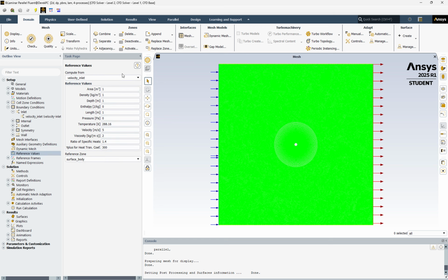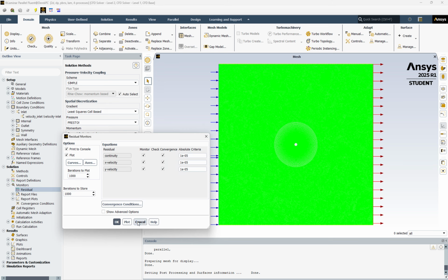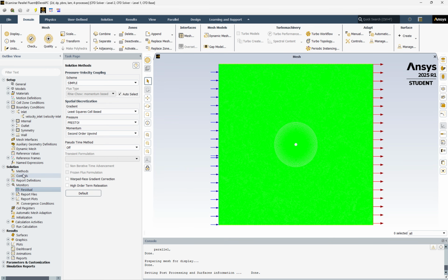Go to reference values, refresh this. So yep, everything's still 1. Velocity is 10. Viscosity is that. Yep, 0.001. Okay. Look into methods here. Simple, presto, that's what we want. Monitors. Check the residual, it's all the same. Yep, okay. Everything else should be kept the same.